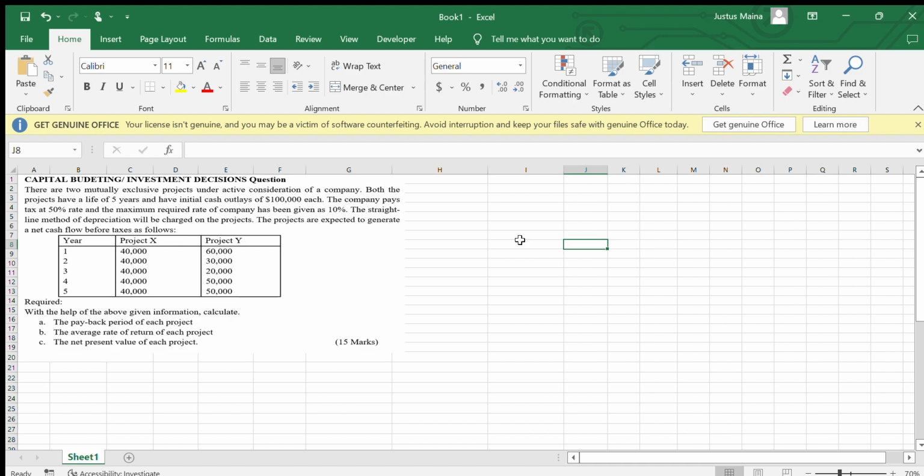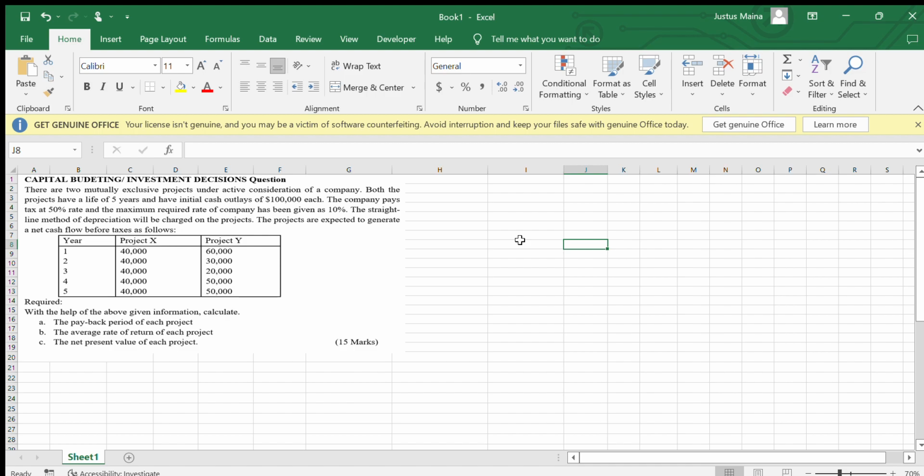Then the required. With the help of the above given information, you are supposed to compute the payback period of each project and the average rate of return of each project, and also the net present value of the project. So what you can see here is that this question is based on a topic on capital budgeting in financial management, or what you call investment decisions.